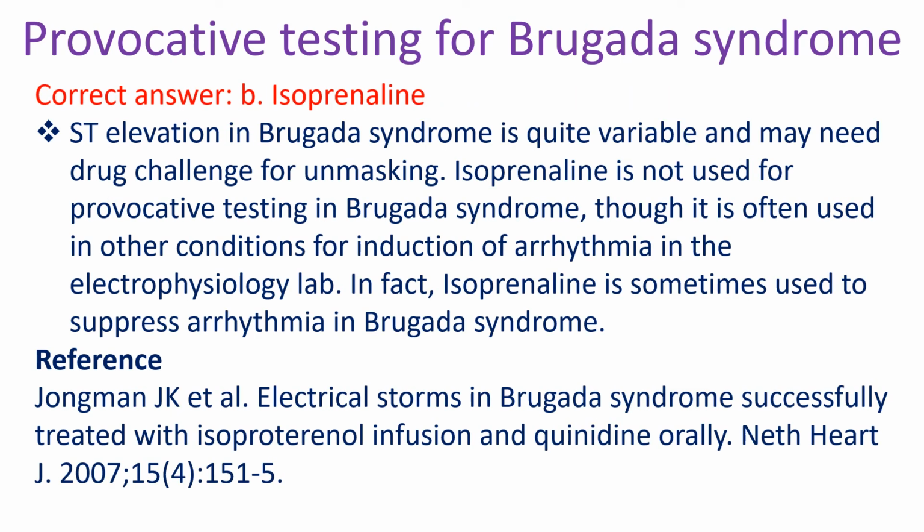Isoproterenol. ST elevation in Brugada syndrome is quite variable and may need drug challenge for unmasking. Isoproterenol is not used for provocative testing in Brugada syndrome, though it is often used in other conditions for induction of arrhythmia in the electrophysiology lab. In fact, isoproterenol is sometimes used to suppress arrhythmia in Brugada syndrome.